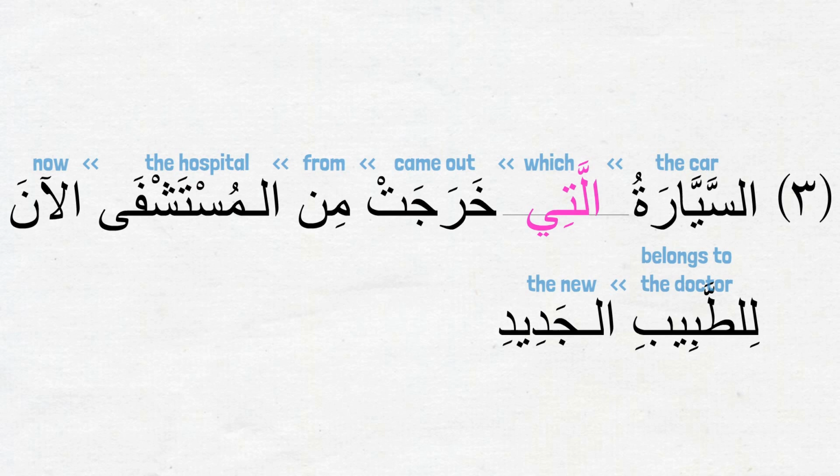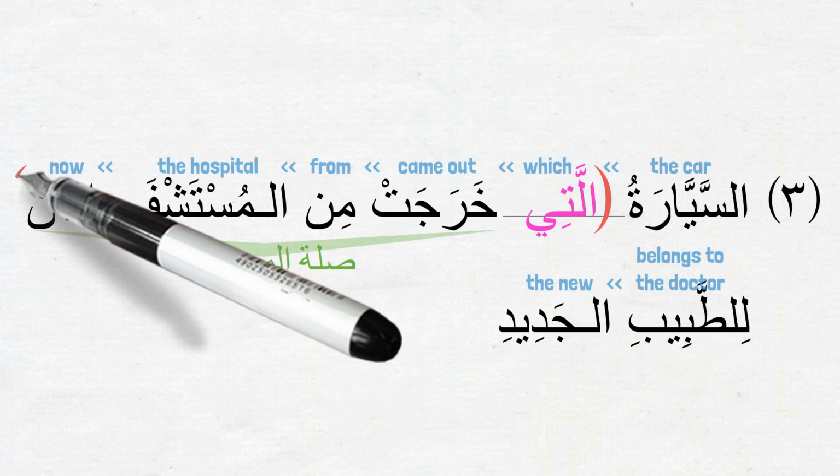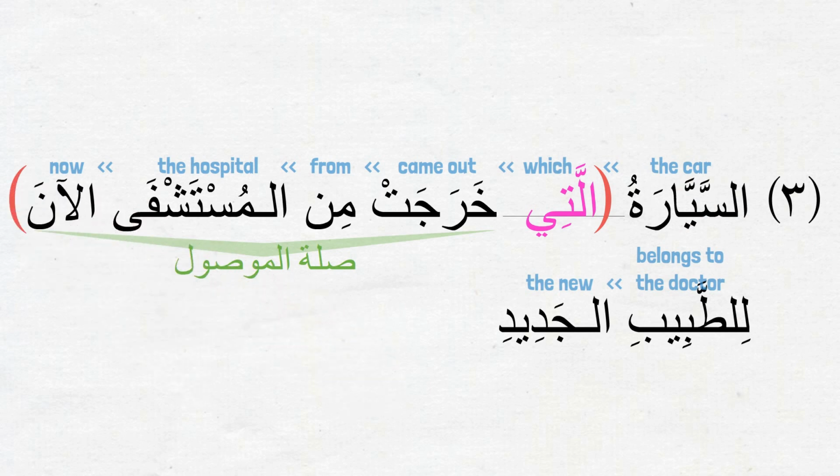Can you identify the صلة الموصول here? It is the جملة فعلية خرجت من المستشفى الآن. So let's enclose them in parentheses. And what we have left outside is السيارة للطبيب الجديد. السيارة is the مبتدأ, للطبيب is خبر شبه جملة, and الجديد is the نعت.